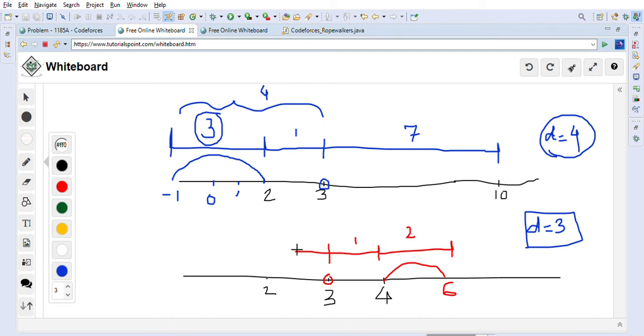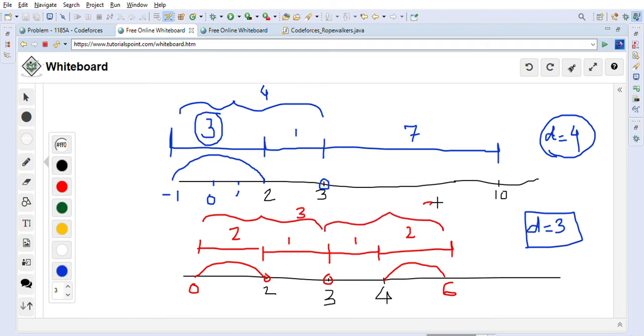Also, if you calculate the distance on the left side, this is again a distance of 1, so this guy again has to move 2 distance apart, which is 0. Once he moves to 0, then this is 2 more distance, so the total distance will be 3. Because the total distance we want is 3, here also 3, here also 3. So the total time it will take is 2 seconds plus 2 seconds, because only one guy can move at one time. So 2 plus 2 is 4, so 4 should be the answer. 4 seconds will be required for that.